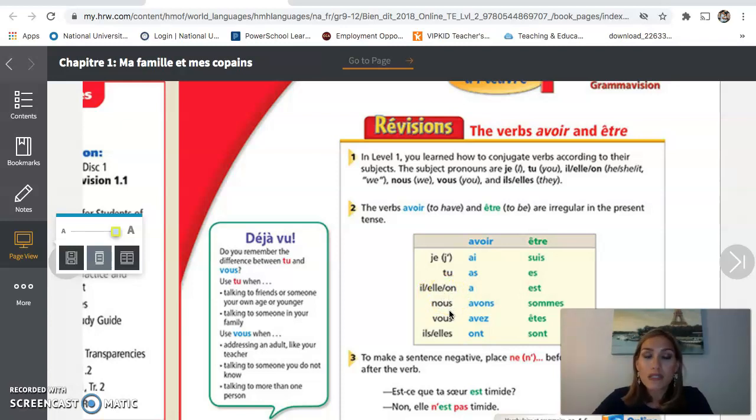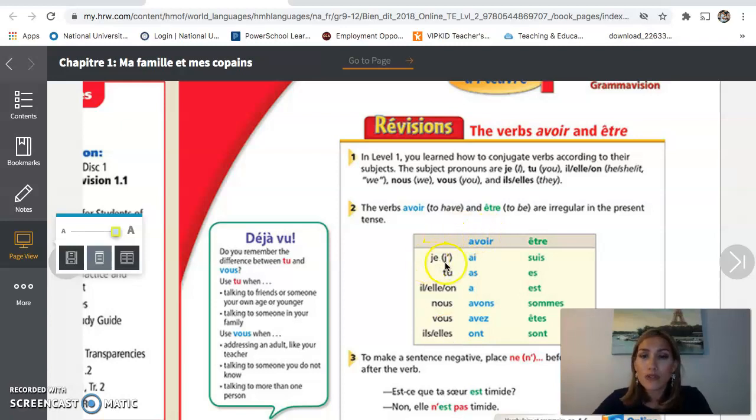After on, we see nous, which is we. We have vous, which is either formally you or you all. If I'm talking to more than one person, then I would use vous, okay? And the last one is ils or elles, which is they, okay?